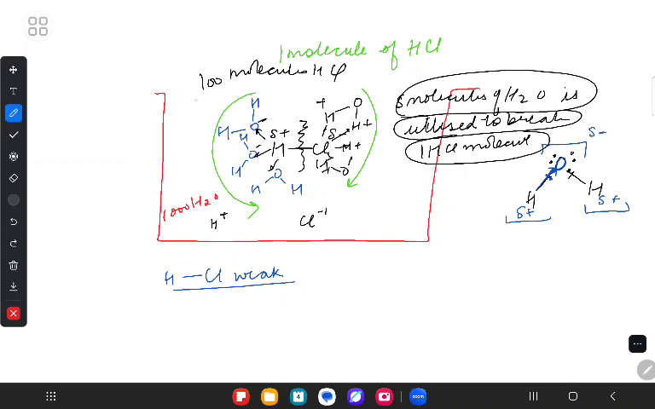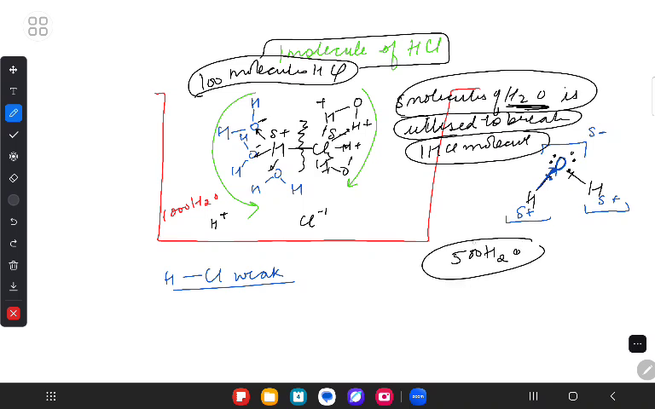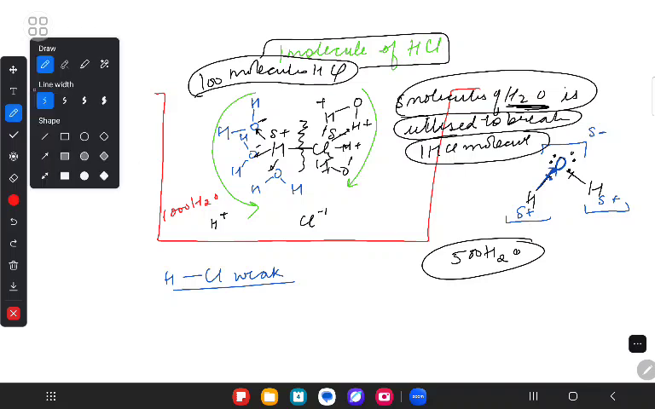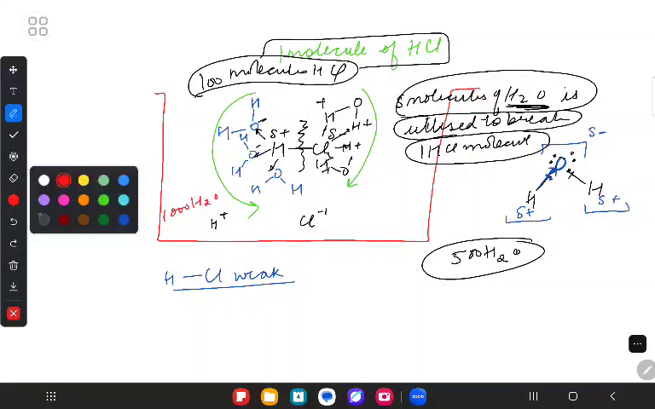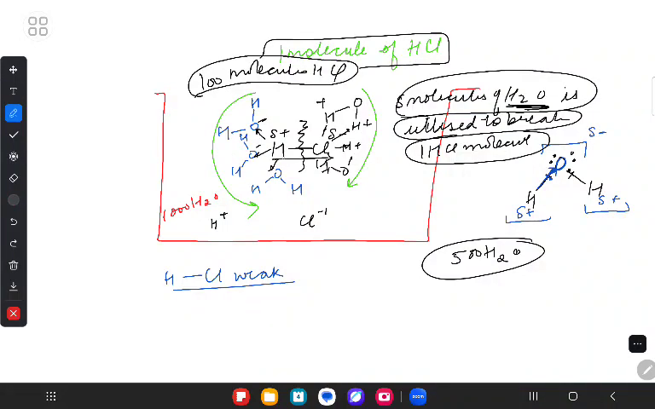Whenever we have 100 HCl molecules here, every molecule of HCl requires 5 H2O molecules to break it down. So as a result, 500 water molecules would be utilized. Are we understanding? Why will 500 water molecules be utilized? Because every HCl molecule requires 5 H2O to break it down. And I have taken 1000 H2O. That means this water is sufficient to break the molecules' bonds.